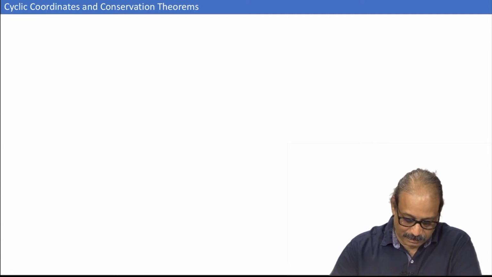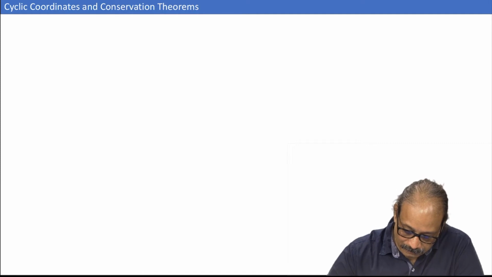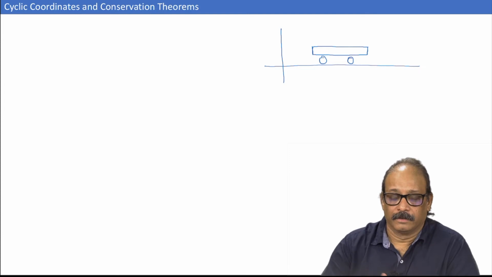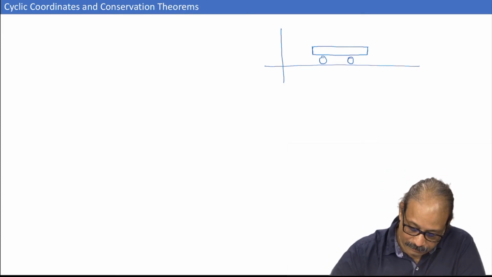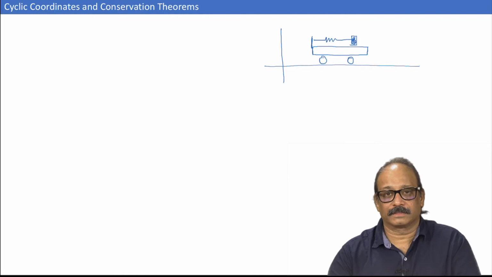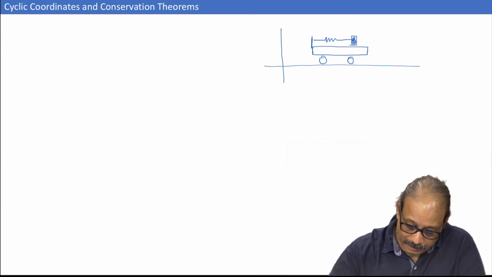So, let me take the example of, say, a cart. Let me draw the coordinate system first, and let us say there is some sort of a cart here that can roll, and you have this block here, which is connected by a spring.